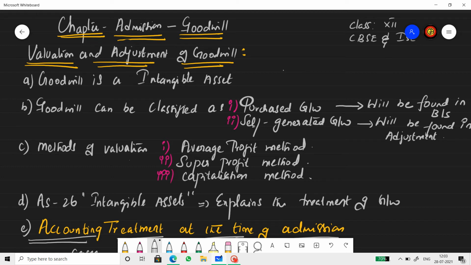Methods of valuing goodwill: goodwill can be valued under the average profit method, super profit method, and capitalization method. Well, this is a completely different chapter. We will cover this later. So average profit, super profit and capitalization methods are the methods through which we will find the value of the goodwill. In today's video, I'm going to discuss goodwill under admission.